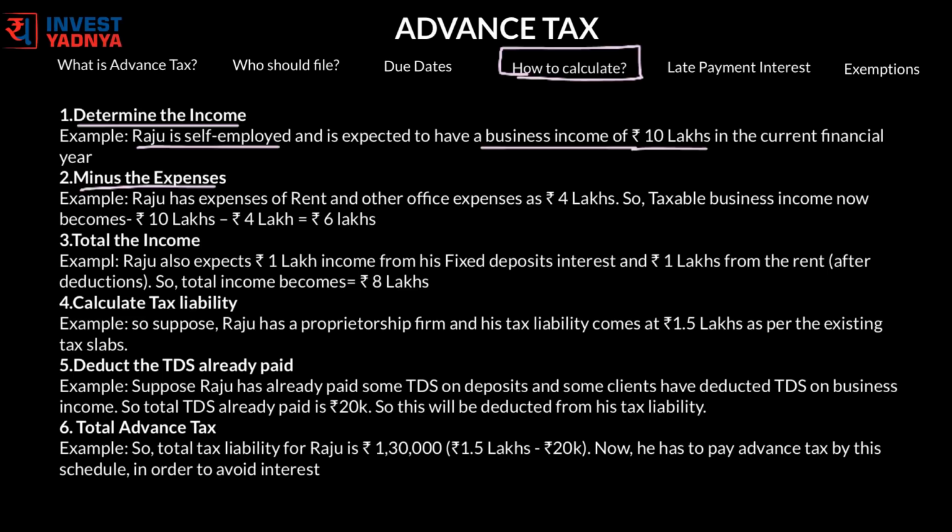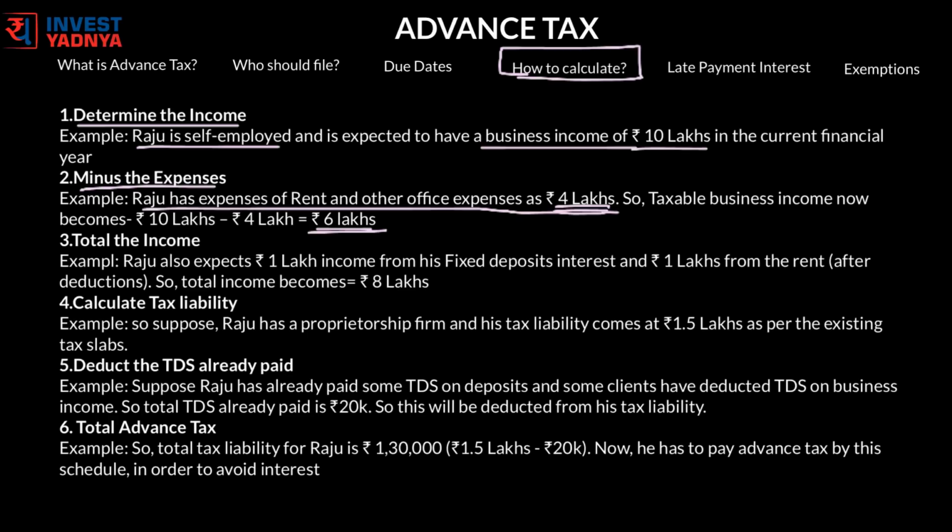So deduct your expenses from the income. You can deduct expenses related to your work such as rent of the workplace, travel expenses, internet and phone costs, etc. So for example, Raju has expenses of rent and other official expenses of rupees 4 lakhs for this year, which he is expecting. So total taxable business income now becomes rupees 10 lakhs minus 4 lakhs, which is rupees 6 lakhs.